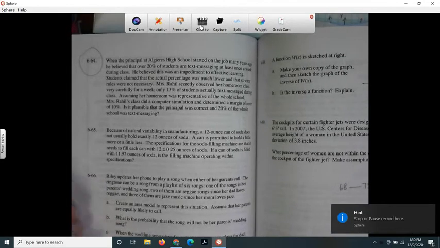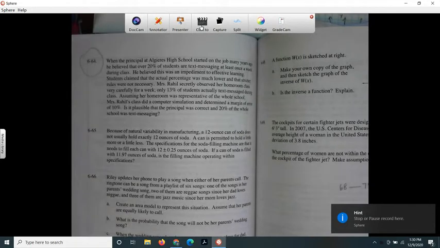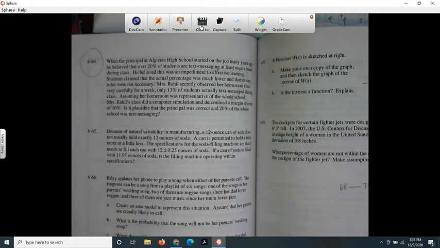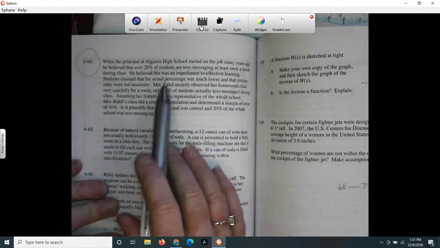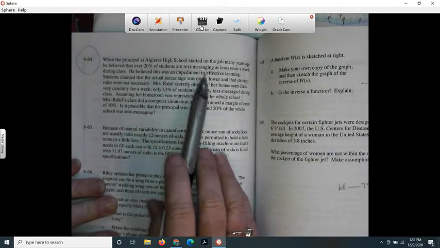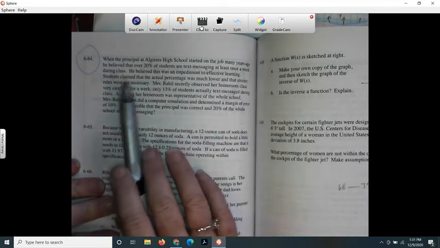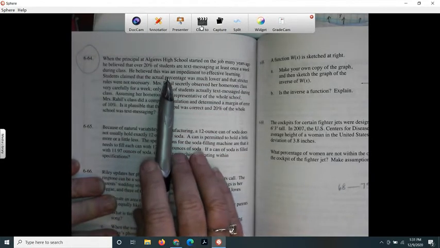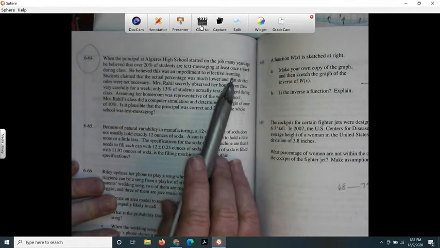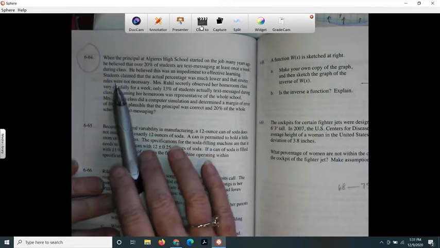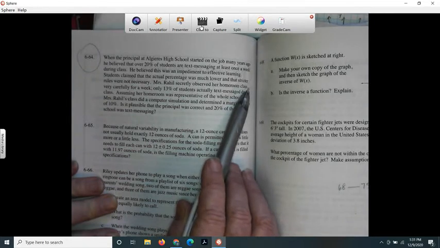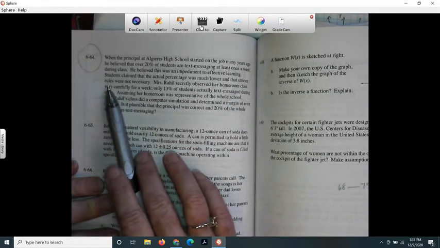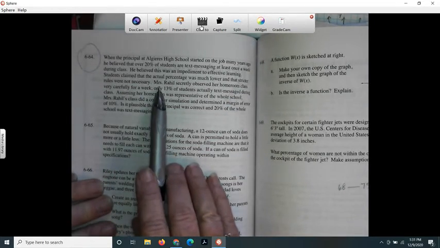Here's Integrated 3, problem 6-64. It says when the principal at Algiers High School started the job many years ago, he believed that over 20% of the students are text messaging at least once a week during class. He believed this was an impediment to effective learning. Students claimed that the actual percentage was much lower and that stricter rules were not necessary.